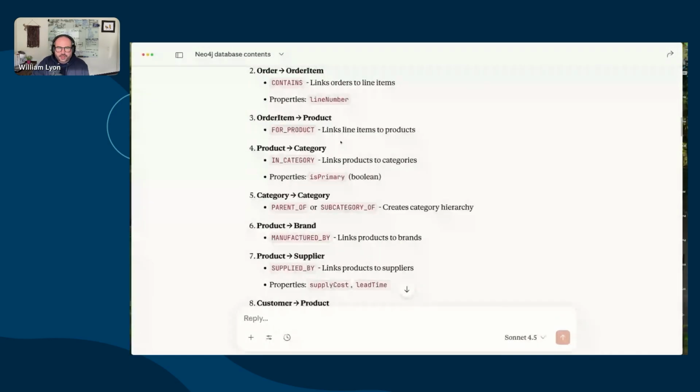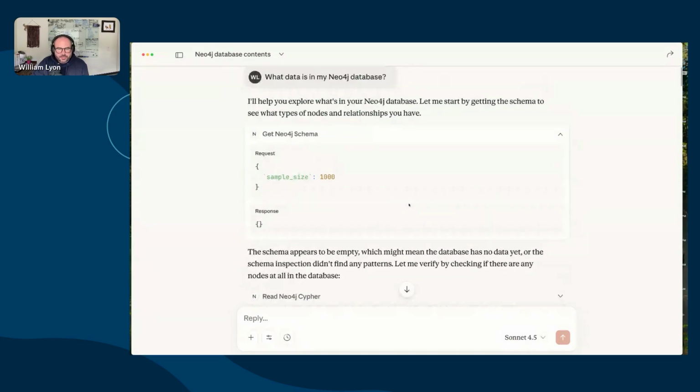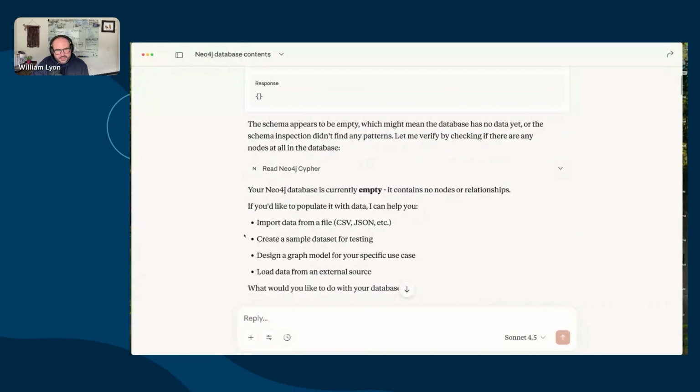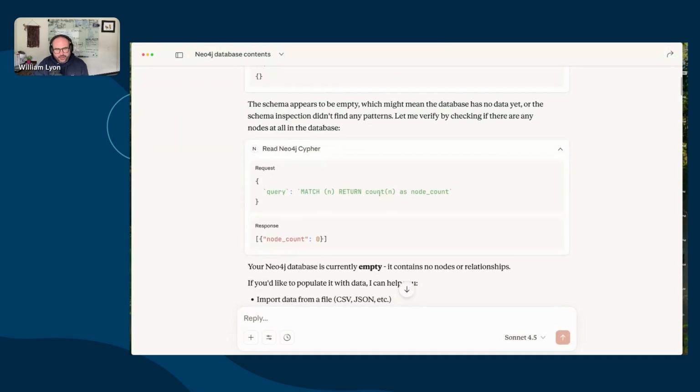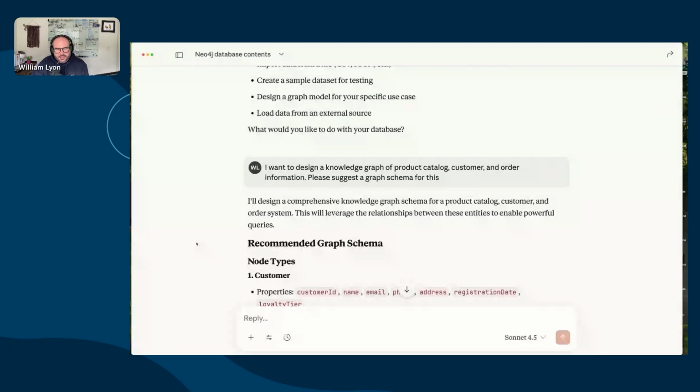Initially my database was empty. I said, hey, what's in my Neo4j database? And we can see here that Claude chose to execute the get Neo4j schema tool and found that the database is empty. It confirmed that by running a Cypher query to get a count of the nodes, like, hey, there's nothing in there.